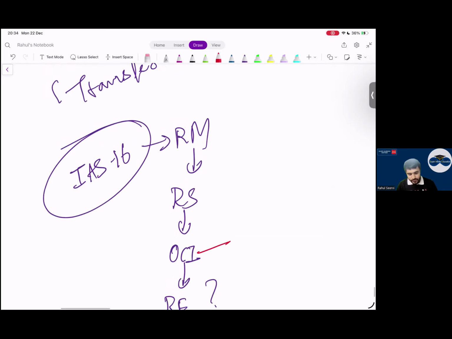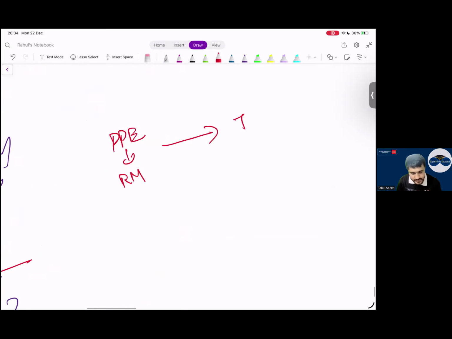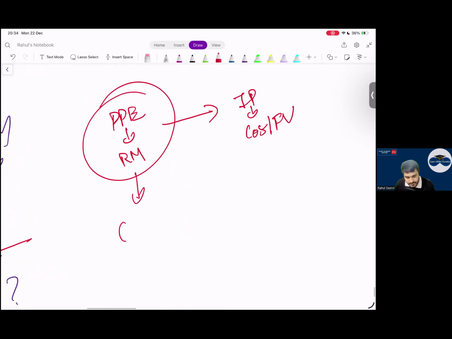Now everyone, if I say today my PP is under revaluation model and IP is under cost model, or you say fair value, no issues. Can I say this PP will have something known as OCI or revaluation surplus balance? Will it be there or not? Yes sir.